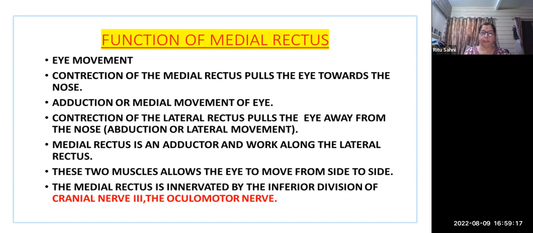They both work together, because we are not placing our eyeball in one position. Sometimes if we want to see the opposite side, the lateral rectus will work; if we want to see in the same direction, the medial rectus will play the movement. So these muscles allow eye movement from side to side. The medial rectus is innervated by the inferior division of cranial nerve 3, the oculomotor nerve.